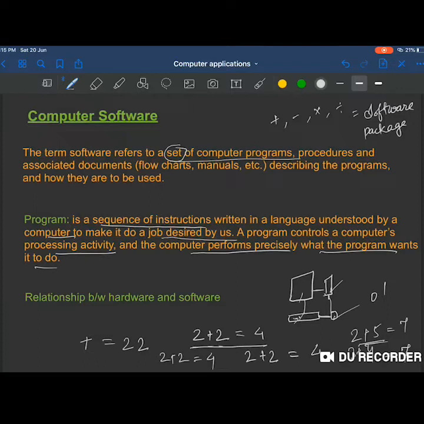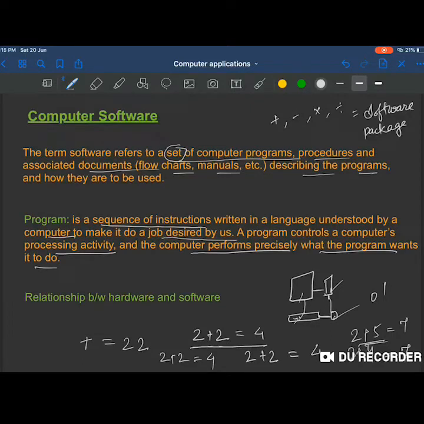So a set of computer programs, procedures and associated documents, flowcharts, manuals, etc., describing the programs and how they are to be used. Now, what does it mean by associated documents? ये आपको ज़्यादा क्लियरली समझ में आएगा जब हम नेक्स्ट स्लाइड पढ़ेंगे. ओके,